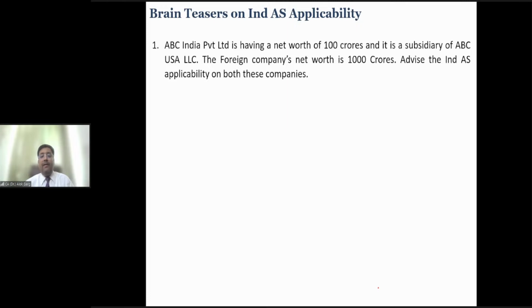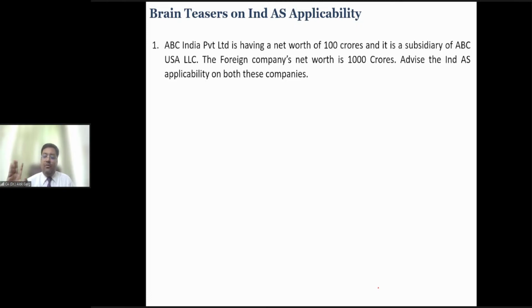If a company has voluntarily implemented Ind AS, but after 2 years, 3 years, or a few years, they want to go back to the accounting standard regime, they cannot, right? It's an irrevocable option, right? If a small company is a subsidiary, joint venture, associate, or holding of a big foreign company, then the net worth criteria or listing criteria has to be seen only from the Indian perspective, not from the foreign perspective, right? Is that clear?